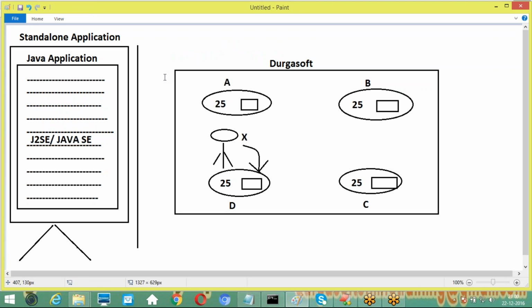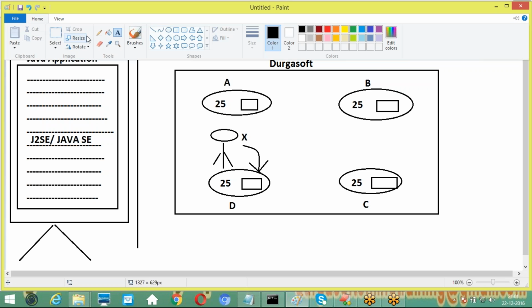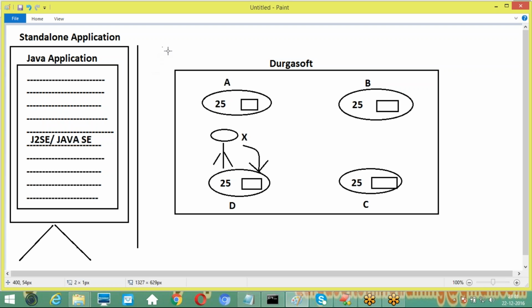So what exactly is the meaning of a standalone application? If we design any application and execute it without using client-server architecture, without distributing application logic over multiple machines, and run the total application within a single machine, then this application is called a standalone application. This is an example. Good, guys. We understood clearly the meaning of a standalone application.